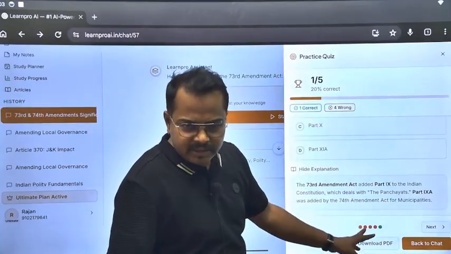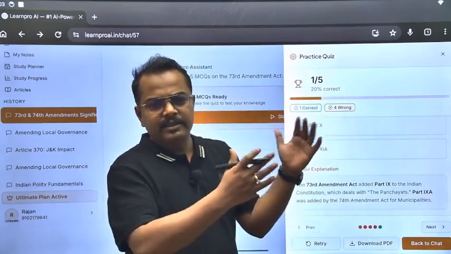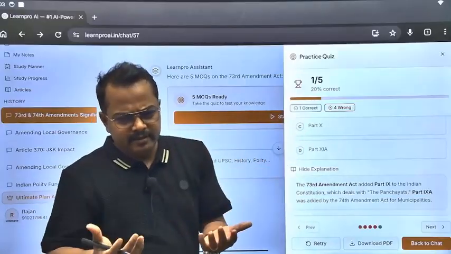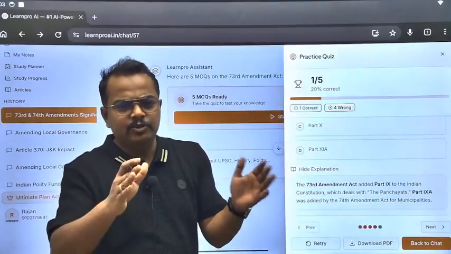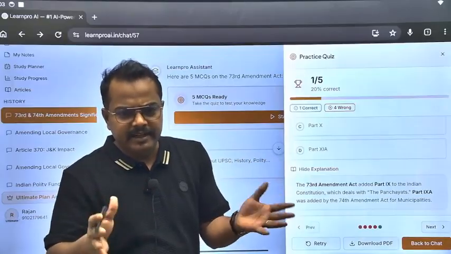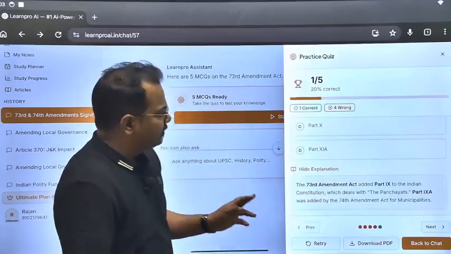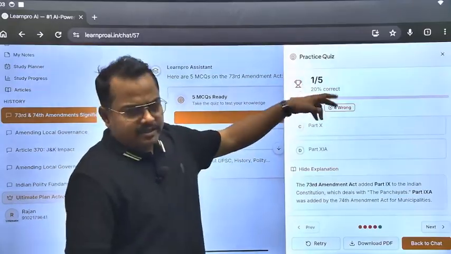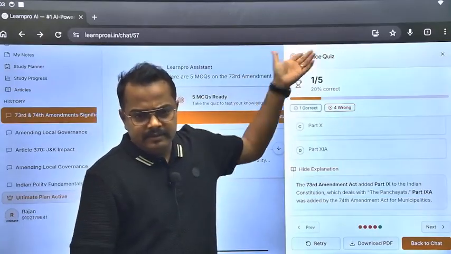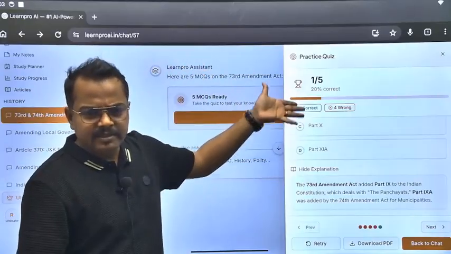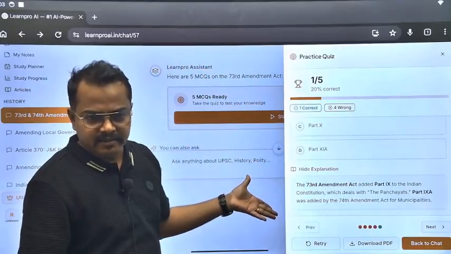So when you download this PDF, again it will be in the form of MCQs. So by doing this, you can have a lot of MCQs solved, and that too will be arranged in PDFs. You can have a lot of PDFs with that. Okay, so basically you can practice here, and everything is customizable. We have placed a few exams here, and according to those exams it automatically adjusts itself.